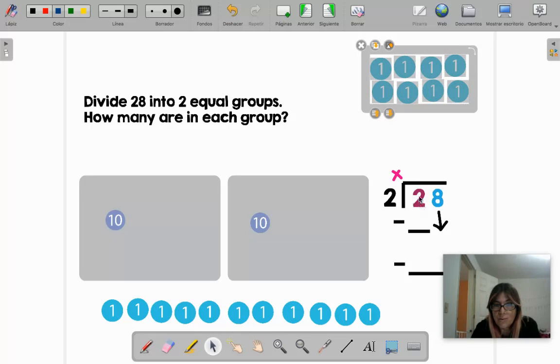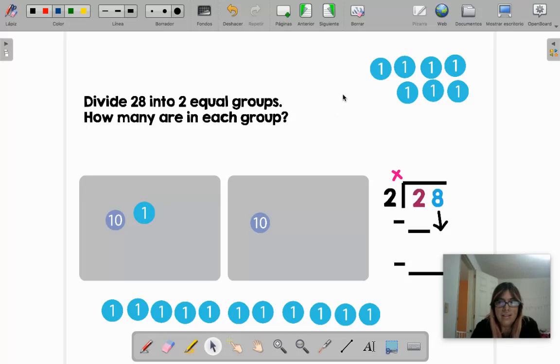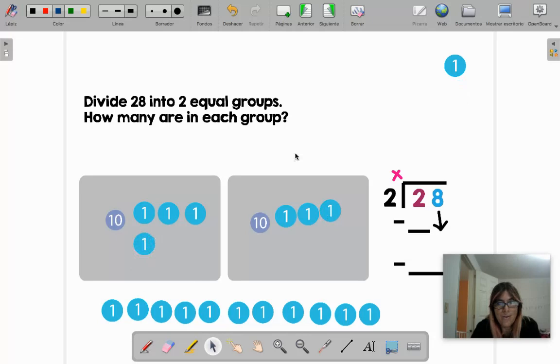That's why here first we begin with the tens, 2, and then the 8. 1 and 1. 2 and 2. 3 and 3, and 4 and 4. I hear 4. So how many are in each group? 10, 11, 12, 13, 14. Here I didn't have to borrow this, so I ignore them.